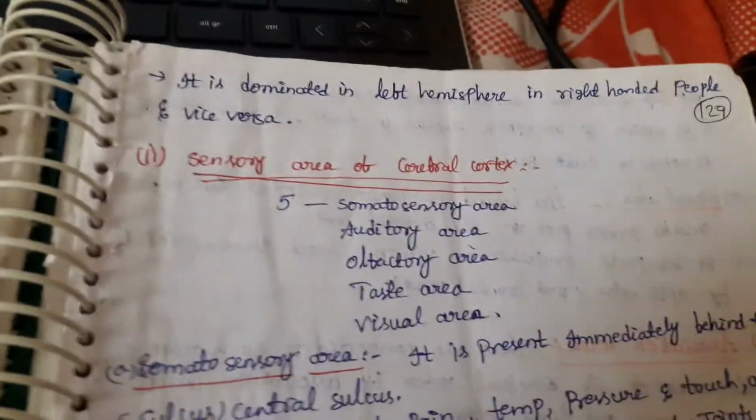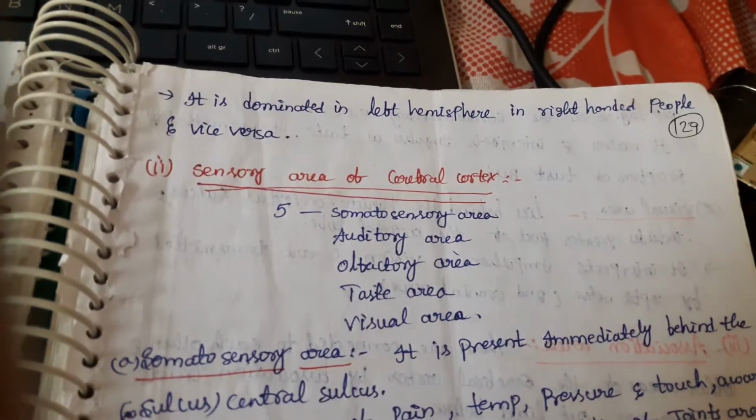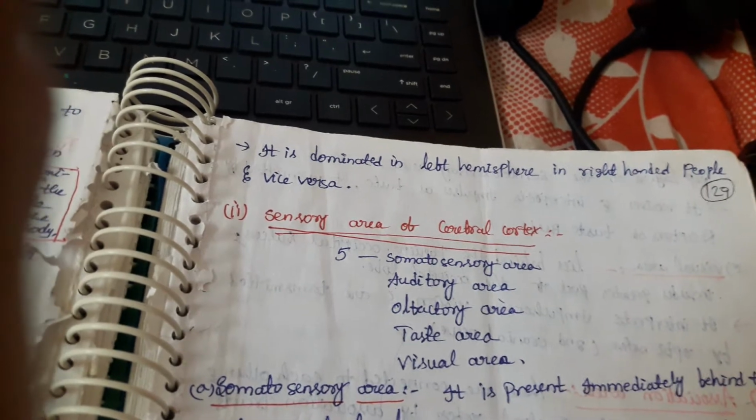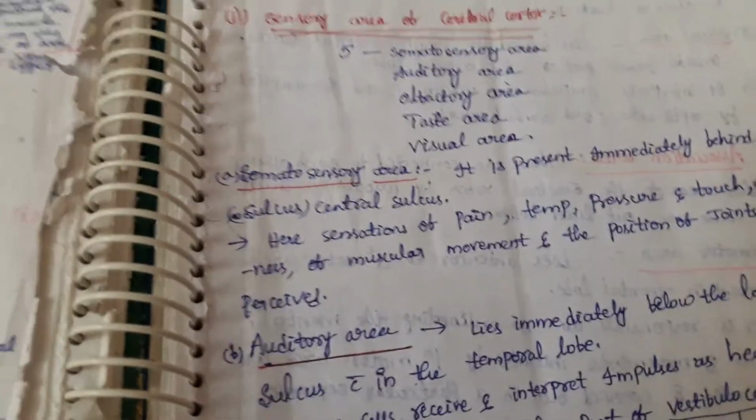It is dominant in the left hemisphere in right-handed people and vice versa. Those who are right-handed have it dominant in the left hemisphere, and those who are left-handed have it dominant in the right hemisphere. So this is the motor function of the cerebrum.